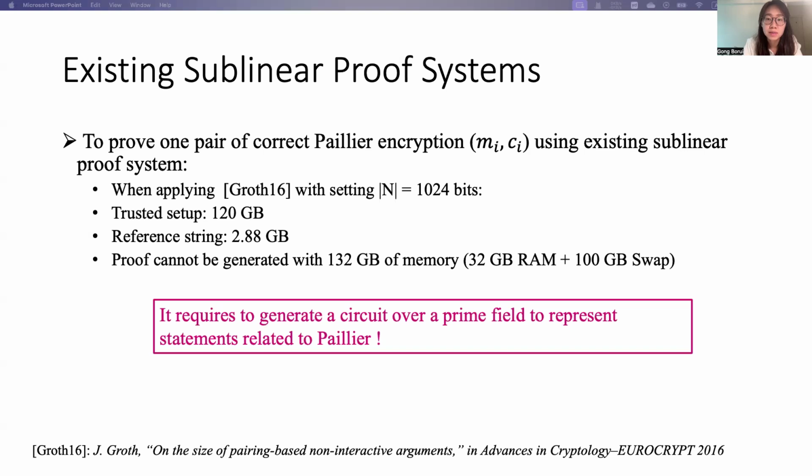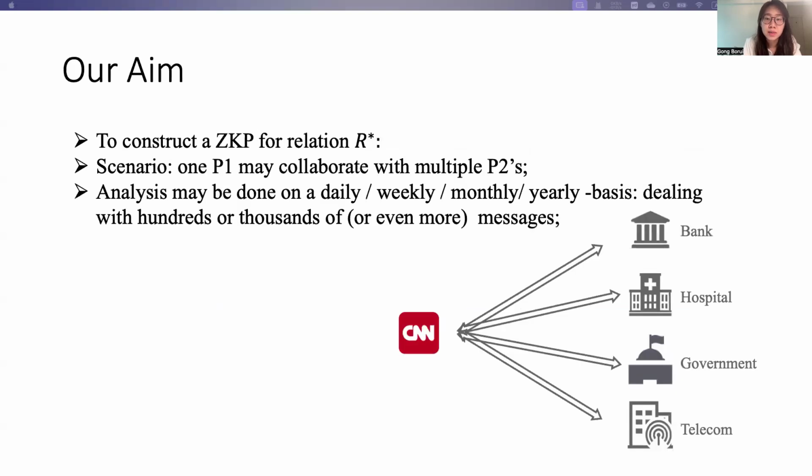So to design a zero-knowledge proof that is useful in our considered scenario, consider that one P1 may collaborate with multiple P2s for different kinds of analysis, and the analysis may include thousands or even more messages at a time.